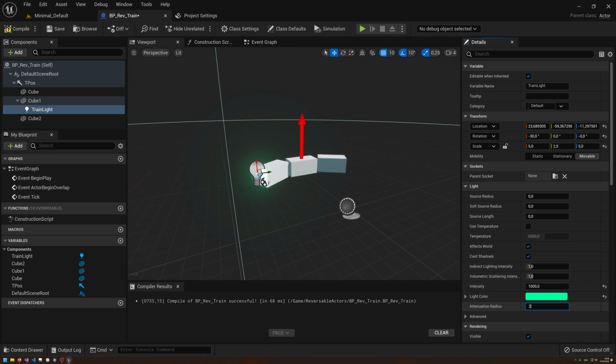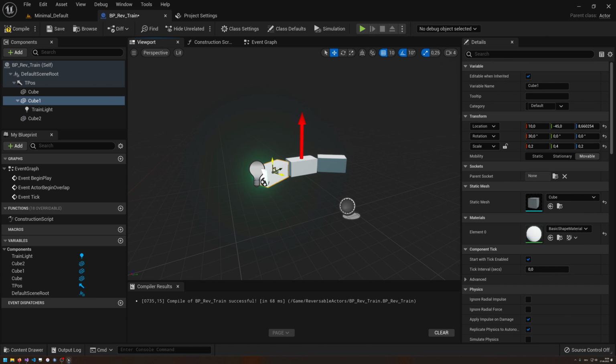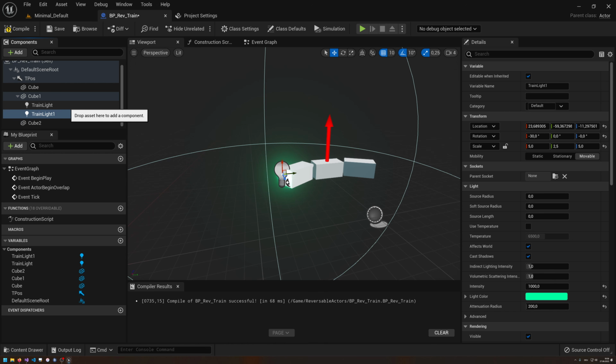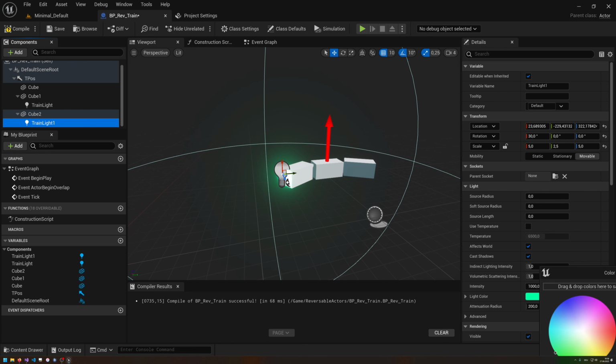1000 maybe, and attenuation radius 20 maybe. How does it look? I think it should be good to just see it. Just gonna duplicate that train light again, and then I'm gonna put this to the last cube, and then we're gonna have a red light at the end of the train.